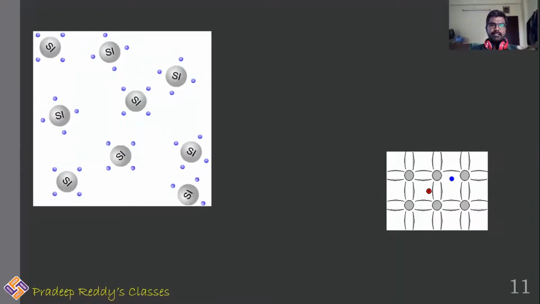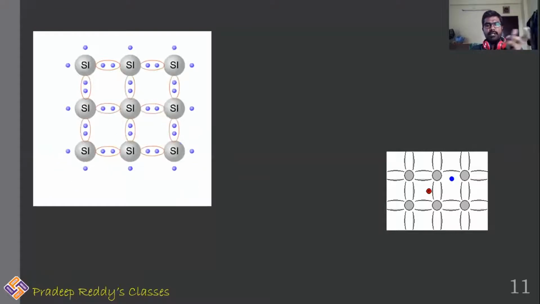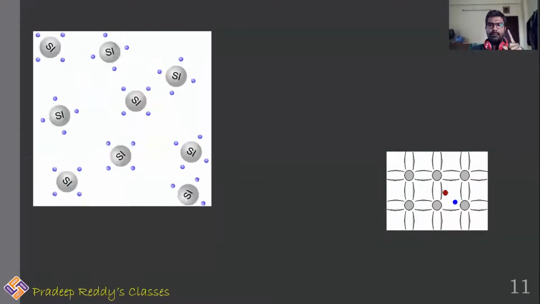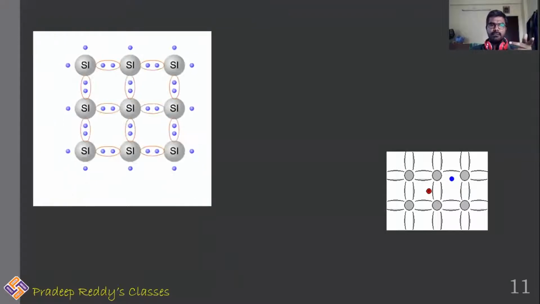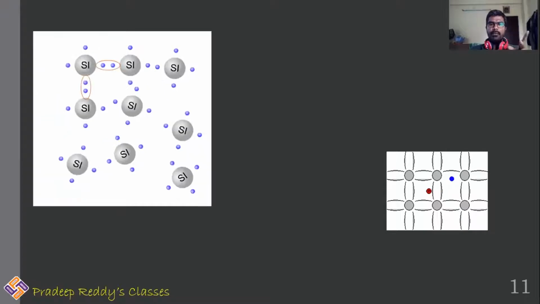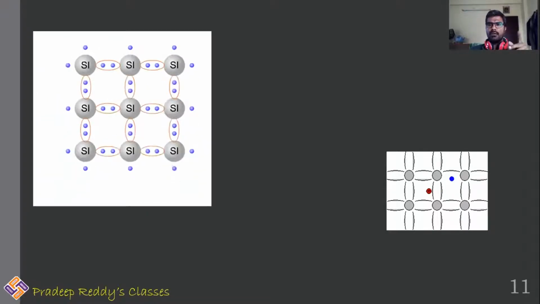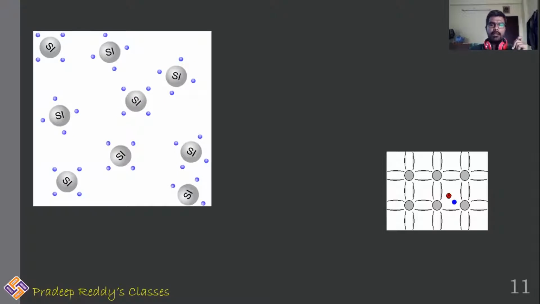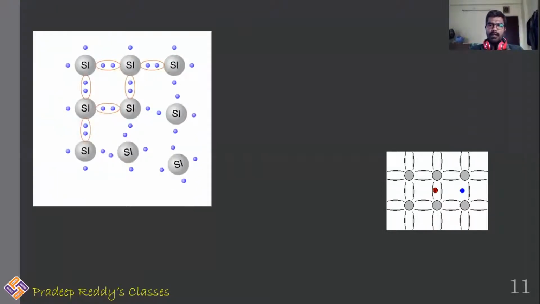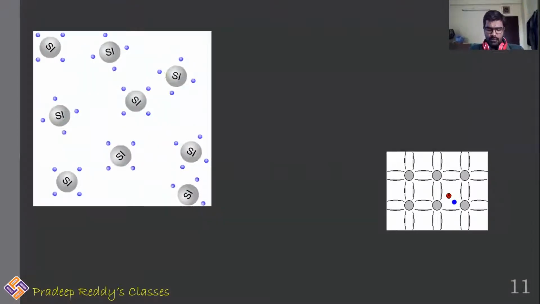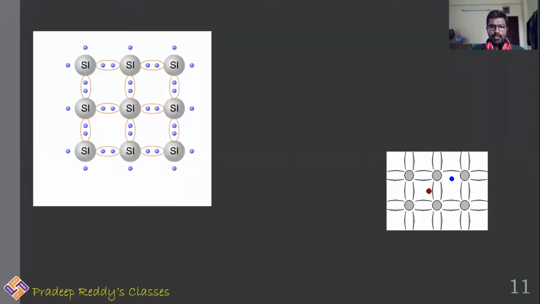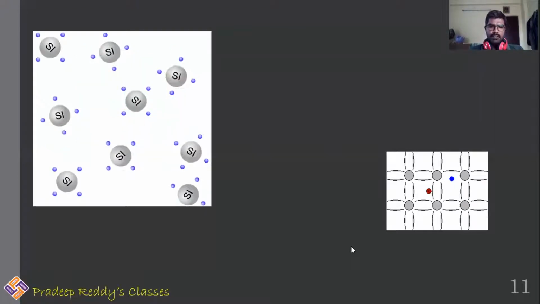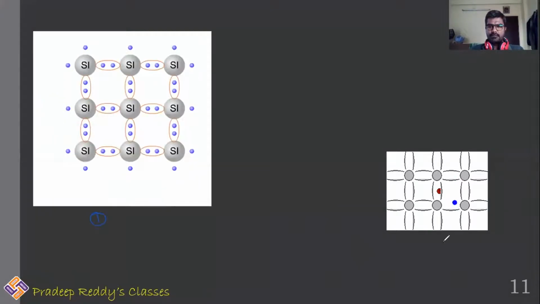If at all there is a breakage, if one covalent bond is broken because of some external means, there will be 2 electrons coming out, and those 2 electrons are able to move randomly in all possible directions, which is being shown in animation number 2. So in animation 2, one bond is being broken, resulting in 2 electrons. This is the first animation and this is the second animation.